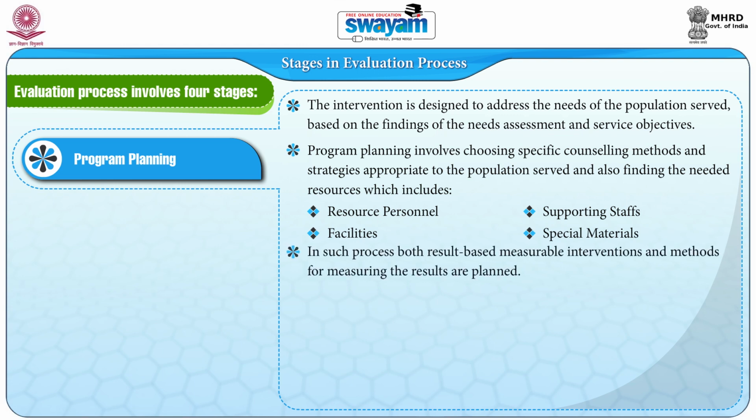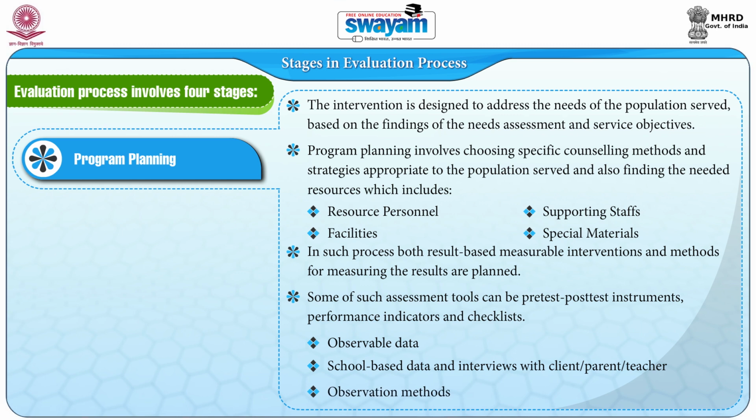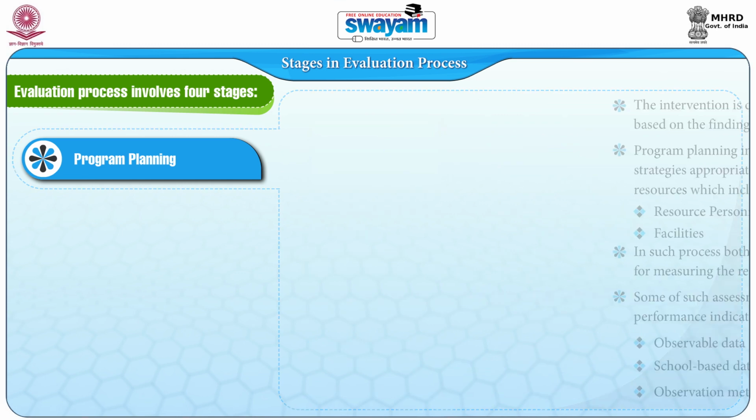In such a process, both result-based measurable interventions and methods for measuring the results are planned. Some of such assessment tools can be pretest, post-test instruments, performance indicators, and checklists. Also, evaluation can include observable data, available school-based data, and interviews with the client, parents, or teacher, observation methods, as well as document reviews.